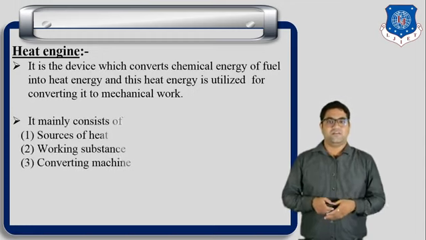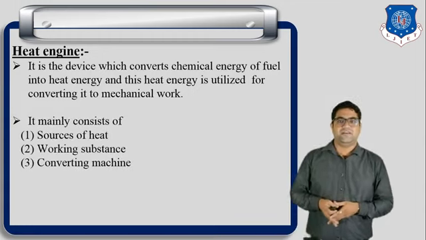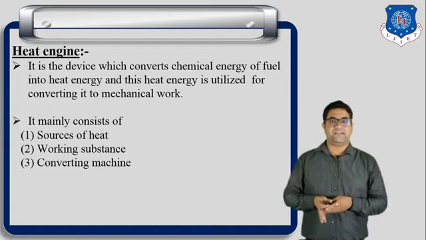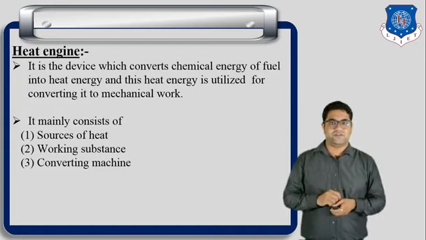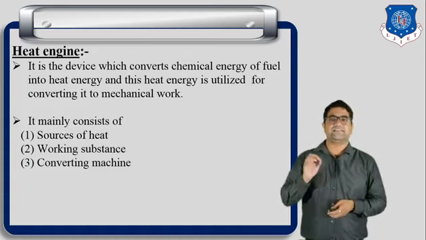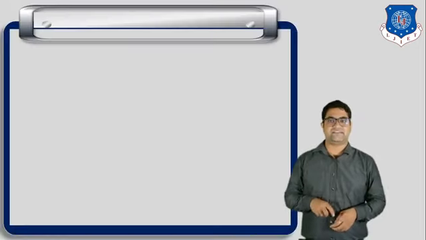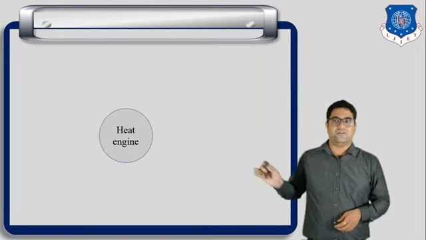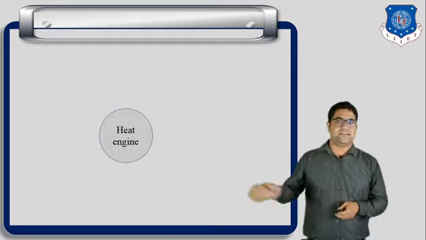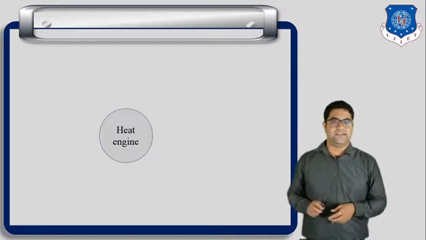The main components of the heat engine are: first, the source from which the heat is supplied, second, the working substance, and third, the converting machine. Let us understand it one by one. From the figure you can easily understand this is one simple heat engine.